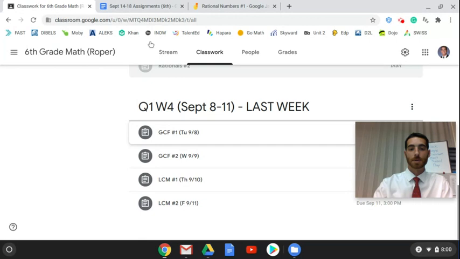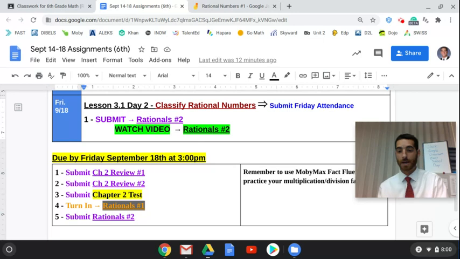At the very bottom of the assignments page, of course, I have the reminder for what all is due. All of these 5 assignments are what you're turning into me. Basically, 1 assignment per day: Monday, Tuesday, Wednesday, Thursday, Friday. They're all available Monday at 8 a.m. They're due by Friday at 3 p.m. Again, you have 103 hours to get that done.